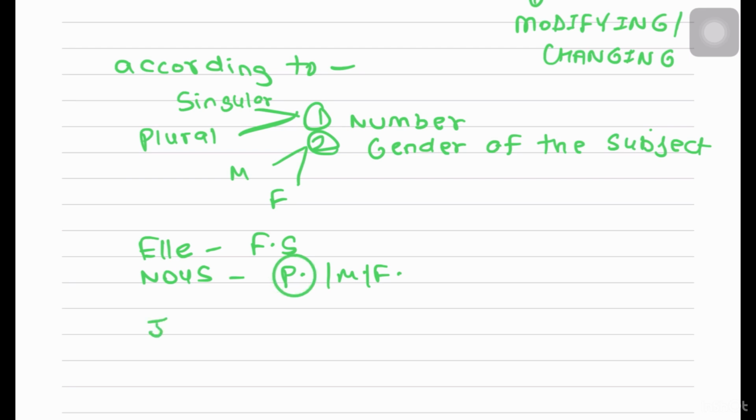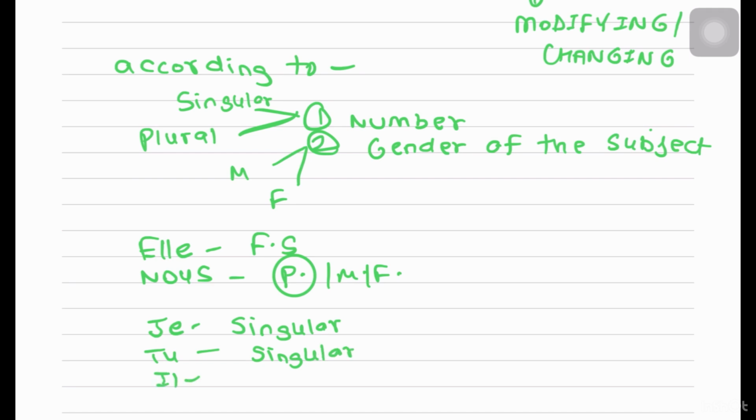If I talk about je, that is I, it depends on the person. I can be masculine, I can be feminine. But one thing is that I will also always be singular. For tu, again, it can be a female, it can be male, but it will always be singular.